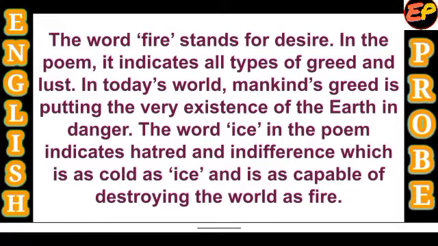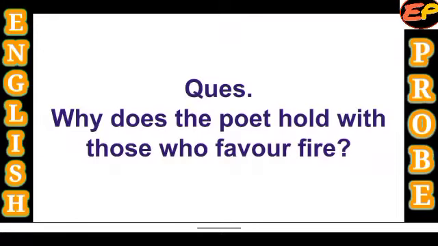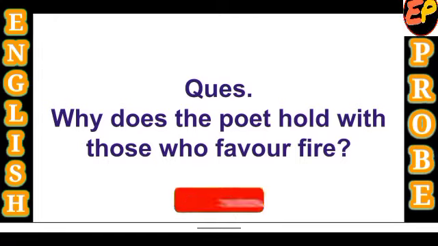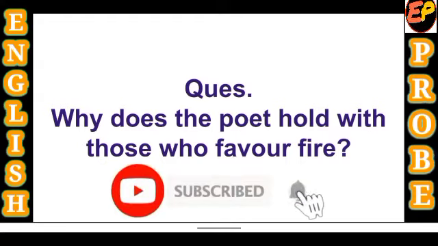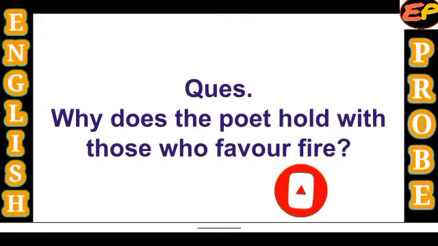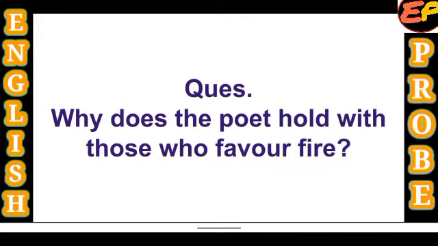Let's talk about another question. It could be like this: why does the poet hold with those who favor fire? In the first stanza of the poem, you must have noticed that the poet agrees with those people who favor fire, those who believe that the world will come to an end because of fire, that is, the desire and passion of the people. So why does the poet take the side of those people? Let's write the answer.